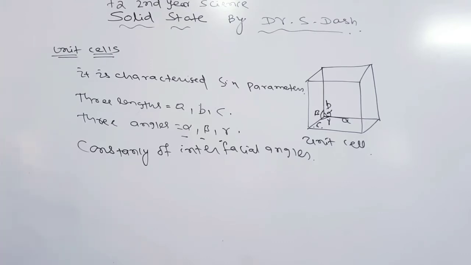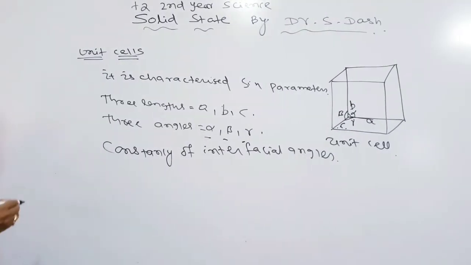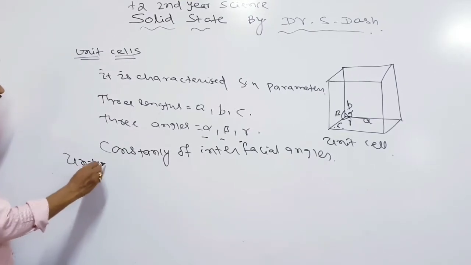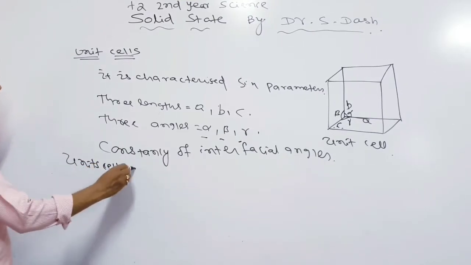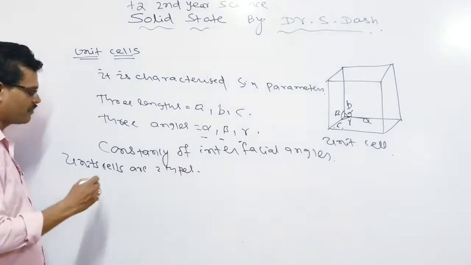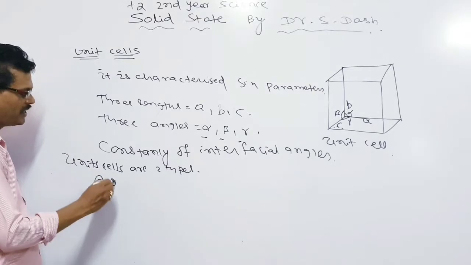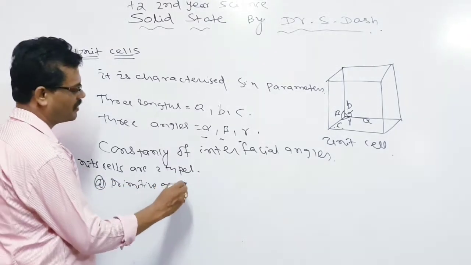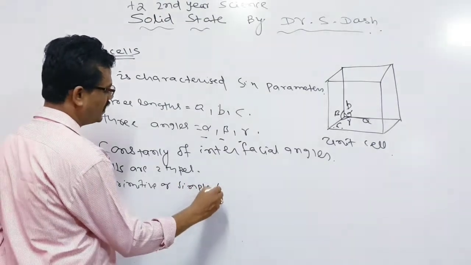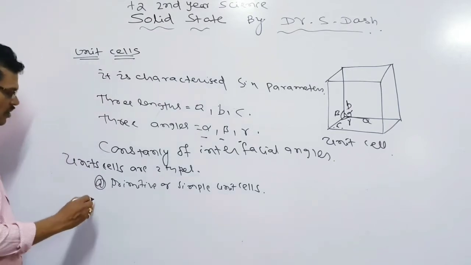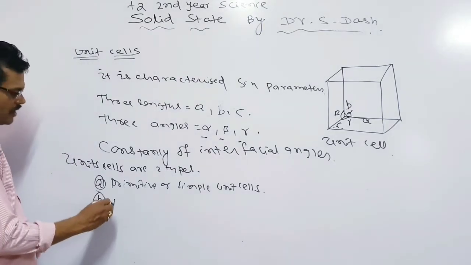Now you see, these unit cells are again categorized into 2 types based upon their structures. These are, one, the primitive or simple unit cell, and another, the non-primitive unit cell.